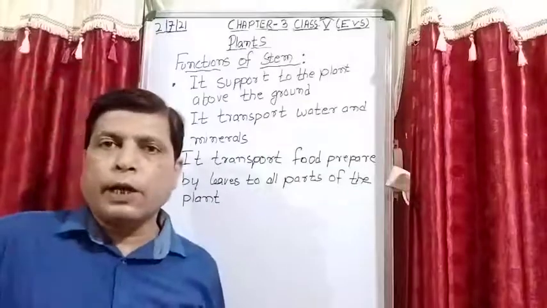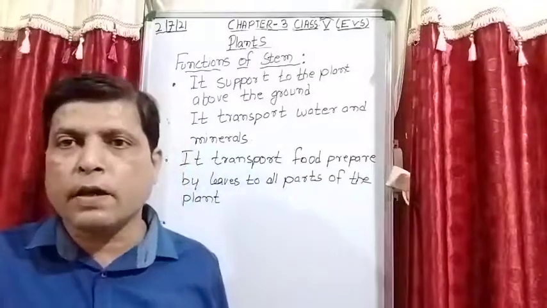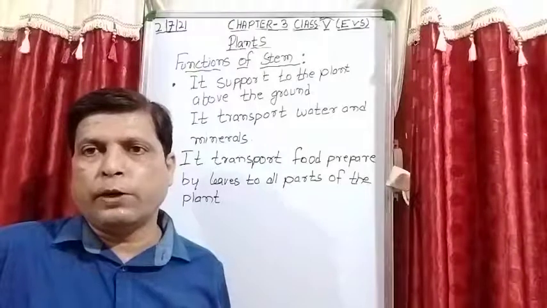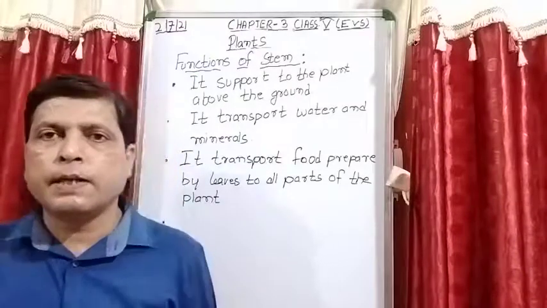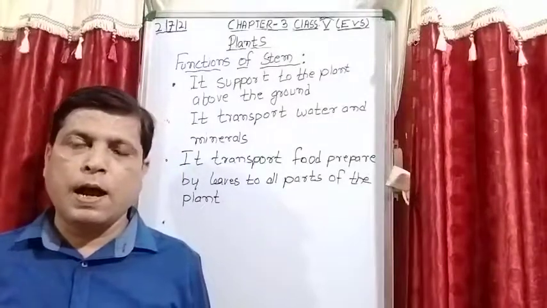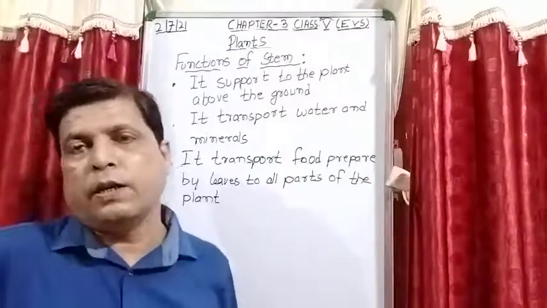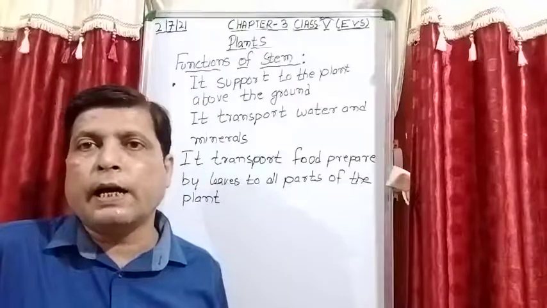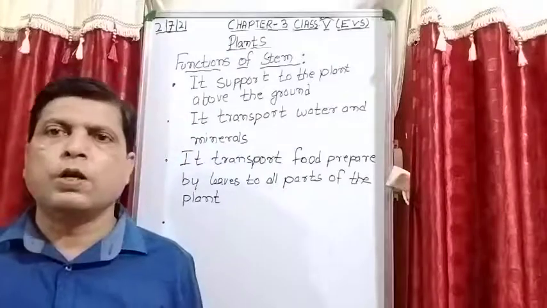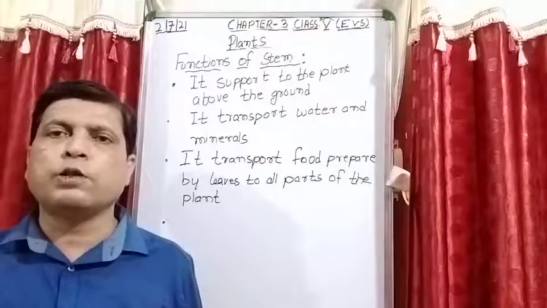Next point: some stems, like a root, also store extra food in them, like sugar cane, potato and ginger. These are the stems which store extra food. And when we talk about potato and ginger, what are they? They are underground stems. Why do we call them underground stems? Because we take potato and ginger out from the soil.